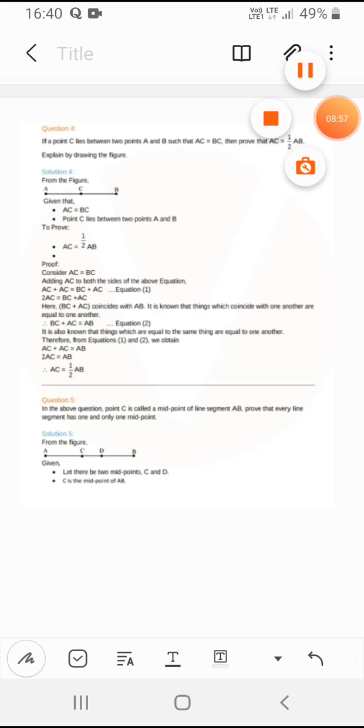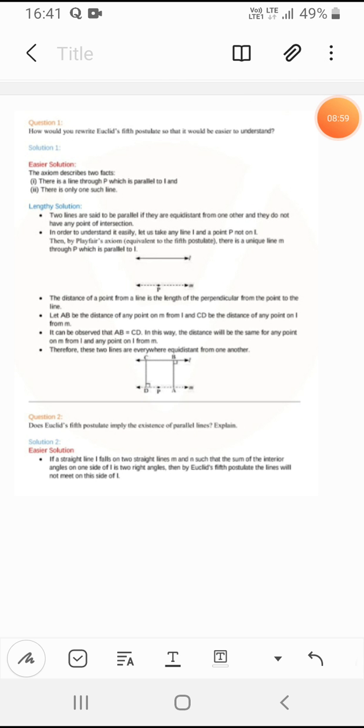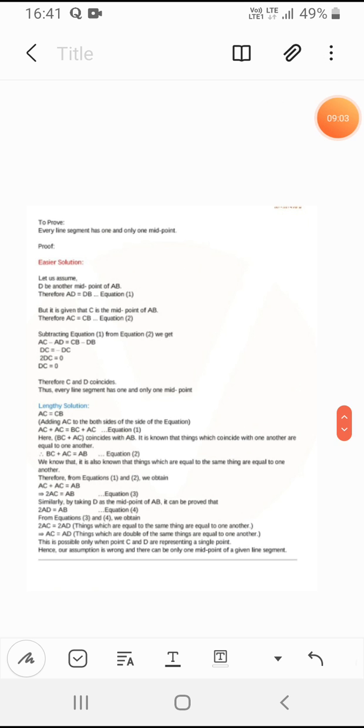Let's take C as the midpoint of AB. Next, let's prove that every line segment has one and only one midpoint. Let us assume that D is another midpoint of AB.